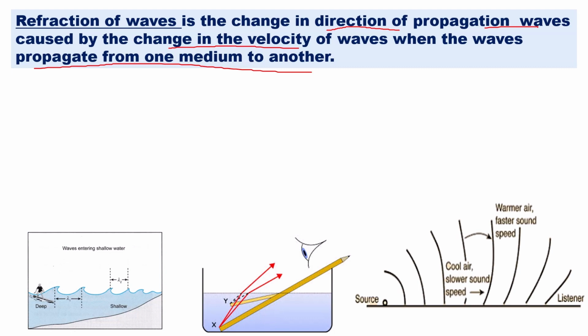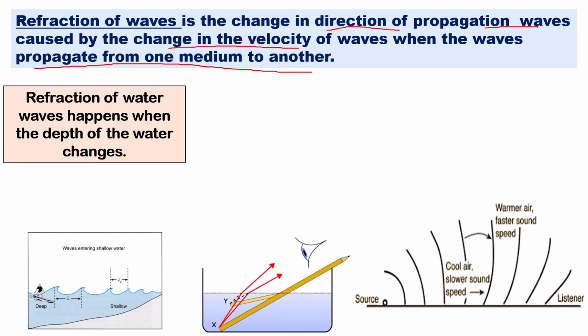We have to classify the wave into three types. The first one is water wave, the second is light wave, and the third is sound wave. When we talk about the phenomena of the wave, we are going to discuss three waves: water wave, light wave, and also sound wave. So we begin with the water wave.